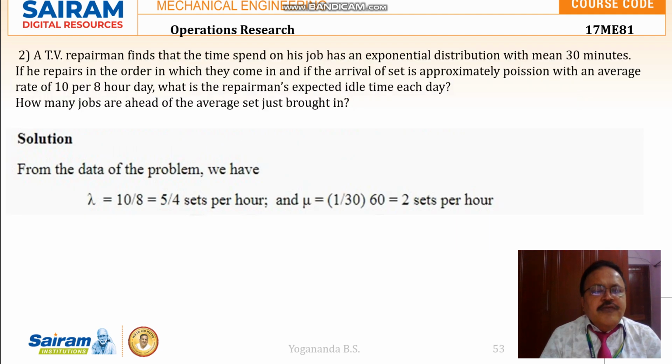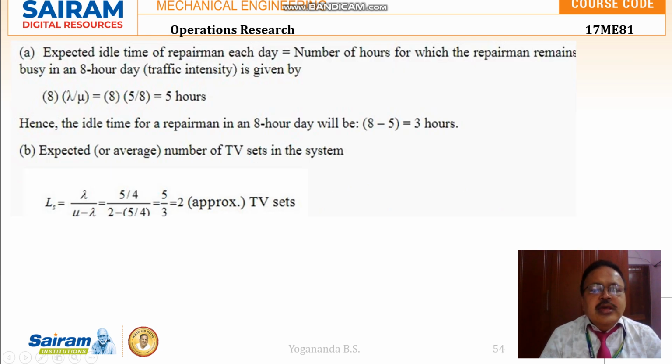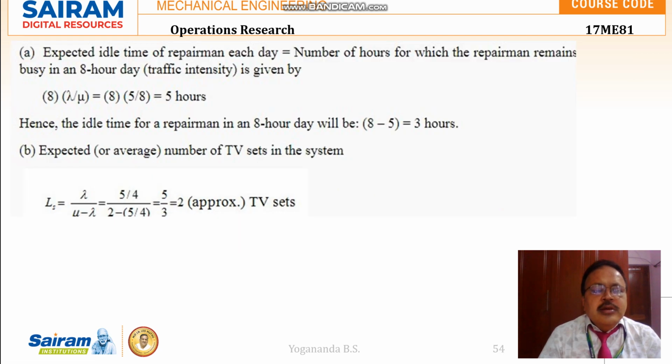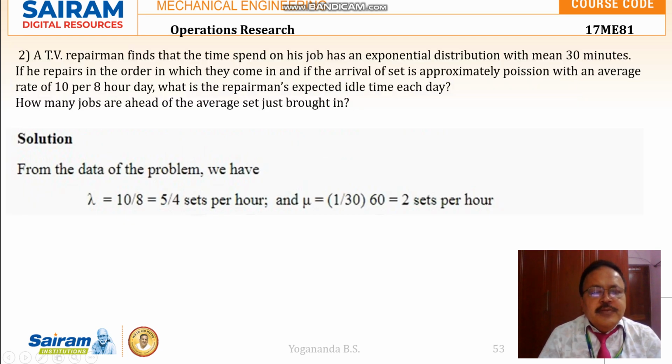So it is asked to find what is the repairman's expected idle time each day. So it is the number of hours for which the repairman remains busy in an hour, right? 8 hours a day. So that is the traffic intensity. It is given by, for 8 hours he is working, lambda by mu. So it is 5 by 8.